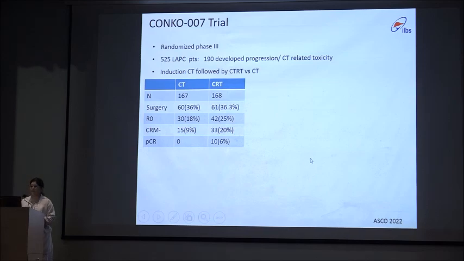CONKO-007 is a randomized phase 3 trial. The full paper is not published yet. It was presented at ASCO 22, and they divided the patients into induction chemotherapy versus induction chemotherapy followed by chemoradiation therapy. They found that the R0 resection is 18% in the chemotherapy arm as compared to 25% in the chemoradiation therapy arm.